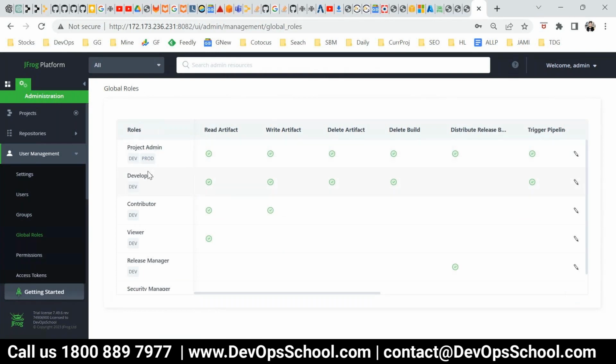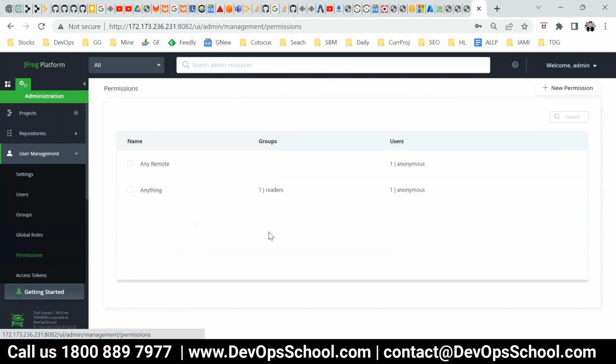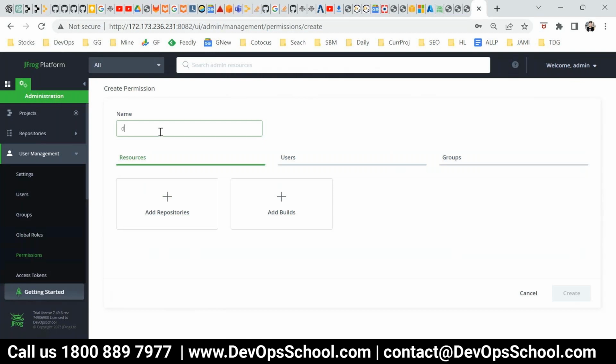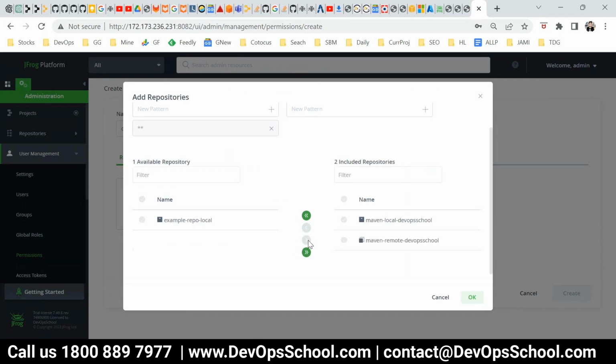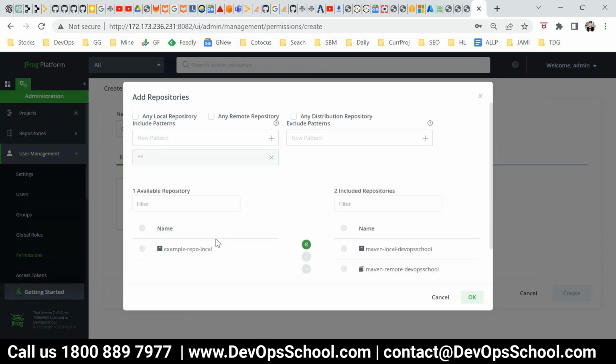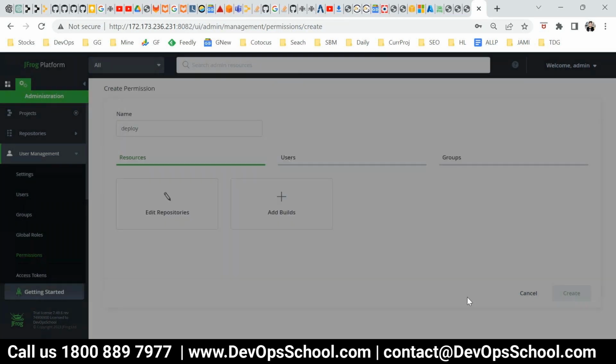All these roles, what access will be given, and here you have permissions. Okay. So right now I'll create one permission, and this is for deploy permission. So I'm matching the name. So this deploy permission, which repository? So I have one which is DevOps school local and remote, and that's all. So this is the repository you added for getting an access, and done.